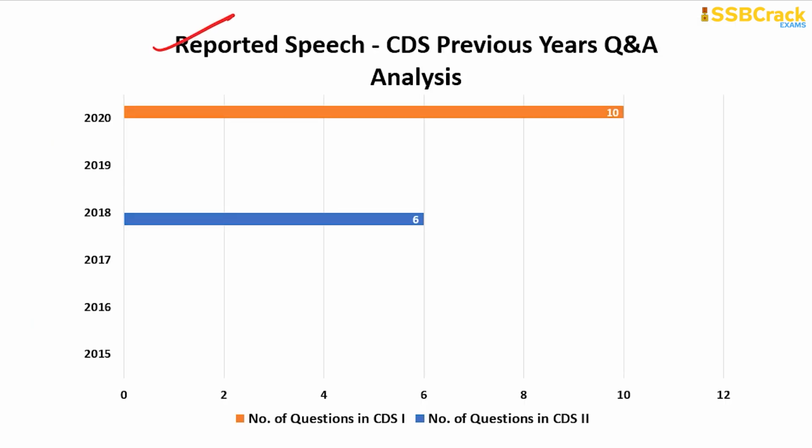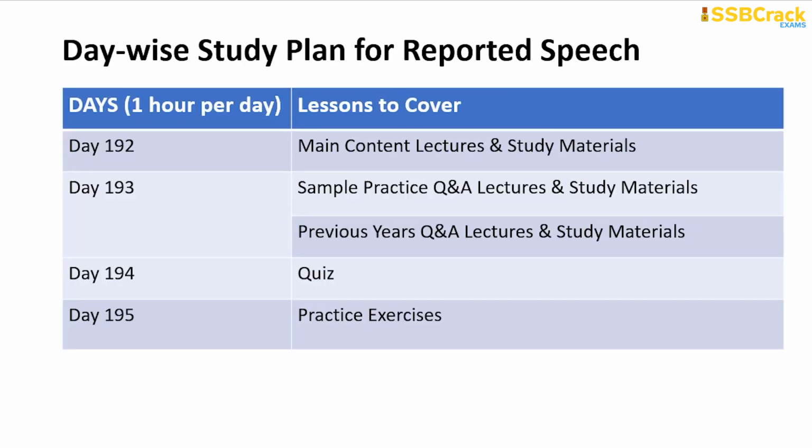For the next topic, which is reported speech, that is direct indirect speech, you can see twice the questions have come, but in recent years, that is in CDS 1 2020, 10 questions have come, and only in CDS 2 2018, 6 questions came. But in recent years, 10 questions came from this topic. So there is a 50-50 chance of getting questions from this topic in your next CDS exam.